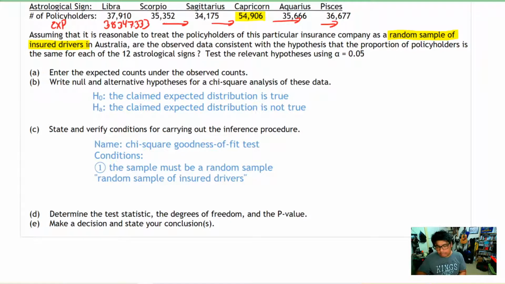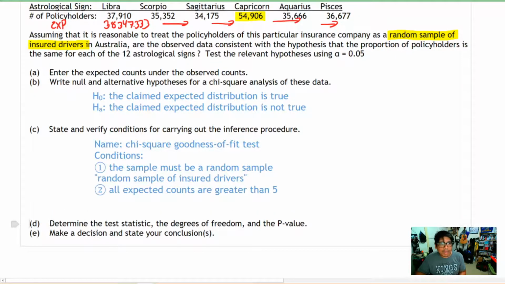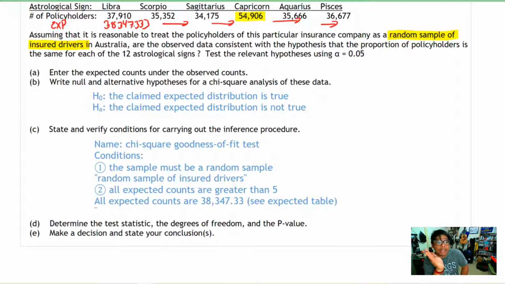Second condition, all expected counts need to be greater than 5. And that's not a problem because all of our expected counts are 38,347. When we're doing this academically, you're going to have to say that all expected counts are, and then what number that they are, or greater than. And then you want to have a reference to the expected table.